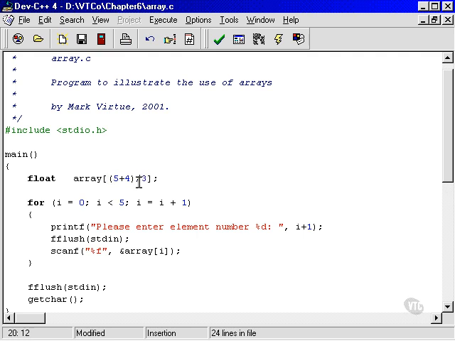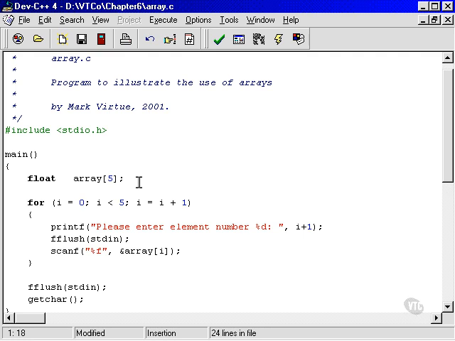Now that's obviously 9 divided by 3, which is 3. Now that was going to work fine. It obviously will not add up to 5, but it will still compile and still run. But we actually want 5 in this case. However, when you're using an array, it is perfectly okay to reference each element of the array by using an index that is a variable, not necessarily a literal. So that should work as well.